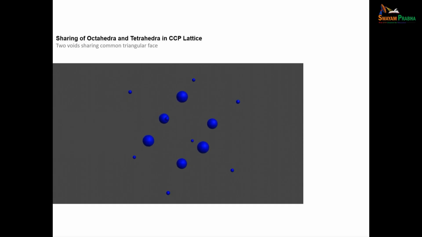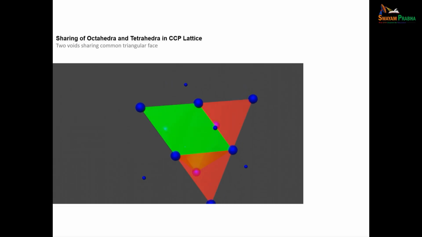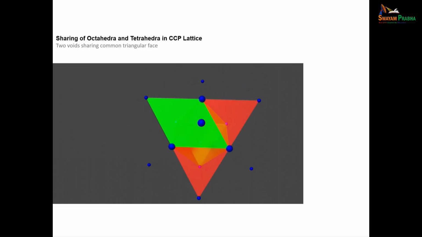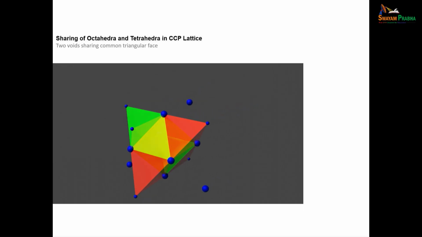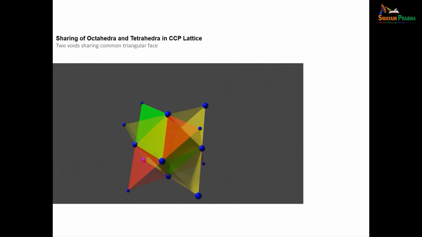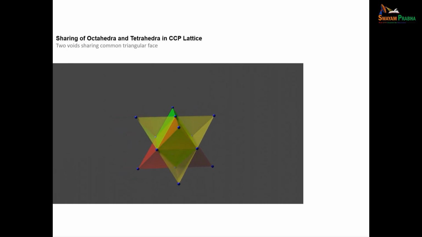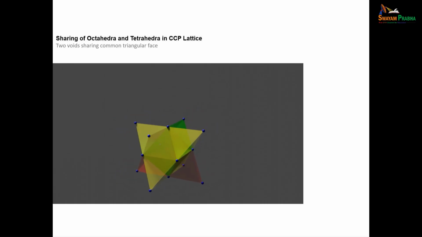See, I have chosen 6 atoms forming an octahedra. Now, you see tetrahedra will come. How will it come? Take this atom, connect these 3. See, it started coming. Now, you see octahedra inside, like a shadow. You see now, this is the shape. You see octahedra inside.